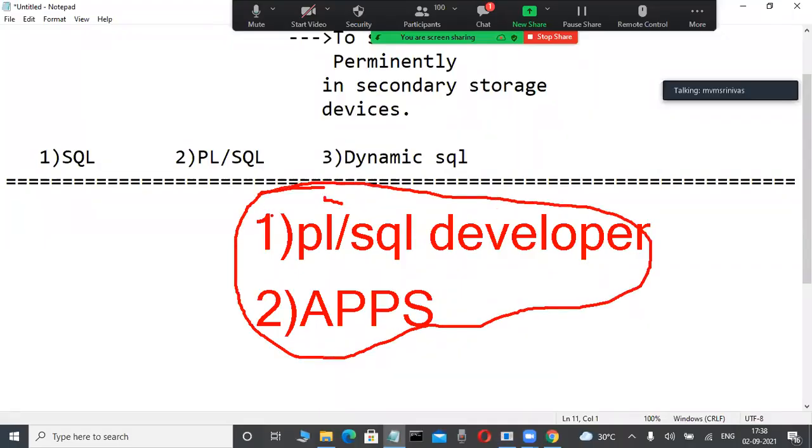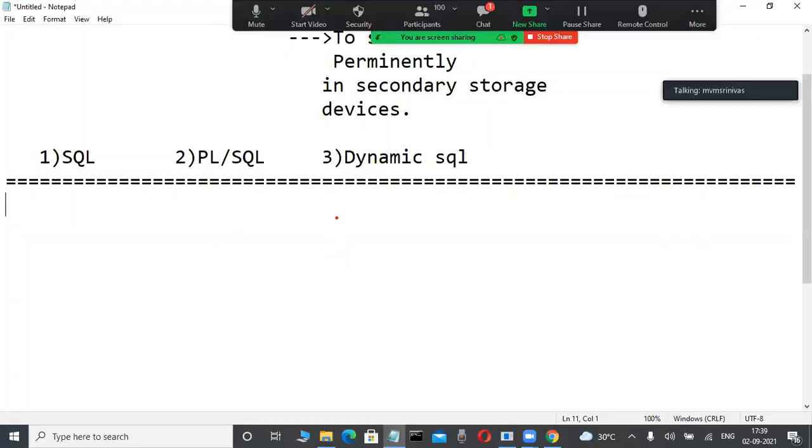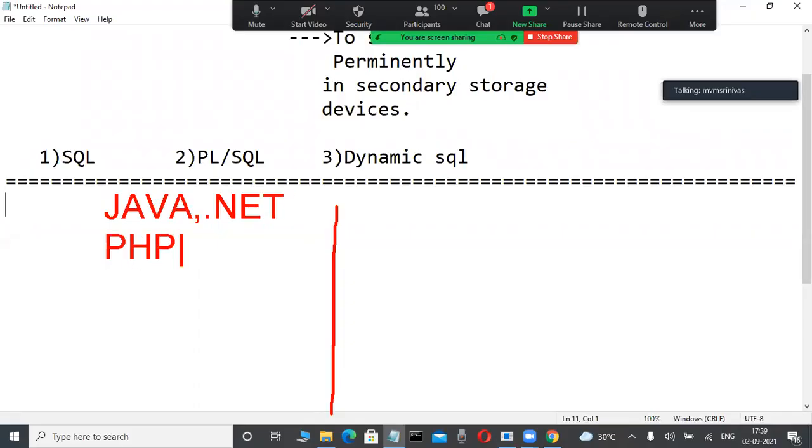Not only these types. Suppose you are not interested in getting a PLSQL job, that is not a problem, this course is still very helpful for another type of programmer. Suppose you are a Java programmer. Java, .NET and PHP programmers developing web-based applications also need minimum knowledge of a database, not only Oracle but SQL Server, MySQL, anything. Minimum knowledge is required.